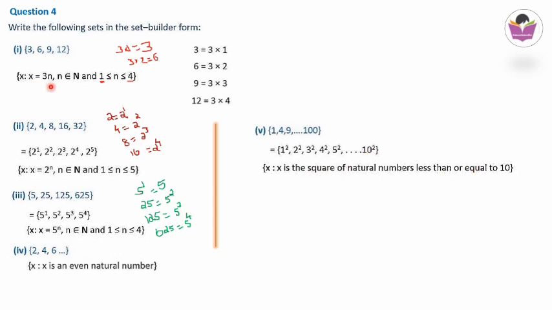Even for these questions, if you want, you can write it in this format. But I suggest that you write it in this one. Means this is a little bit standardized form. Set of all x such that x is equal to n squared. Square of a natural number, that is n squared. Here we have to define n. n means from 1 to 10. Means 1 less than or equal to n less than or equal to 10.